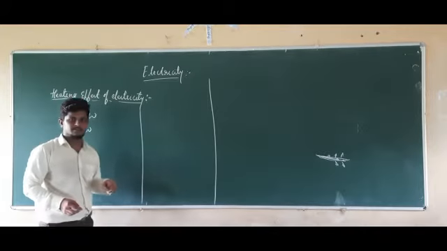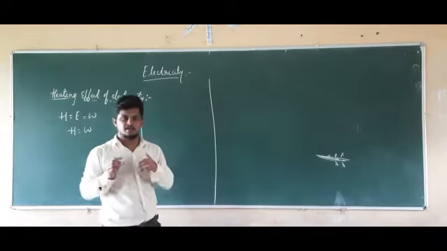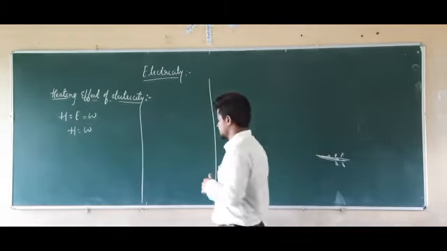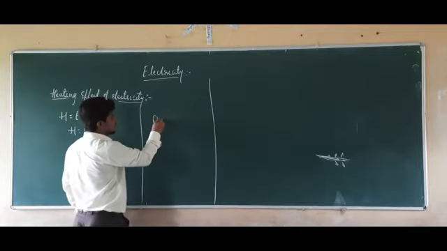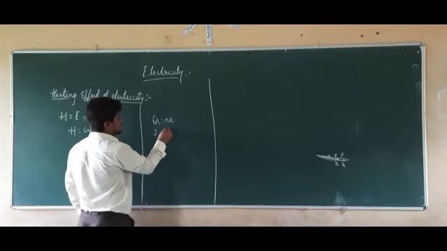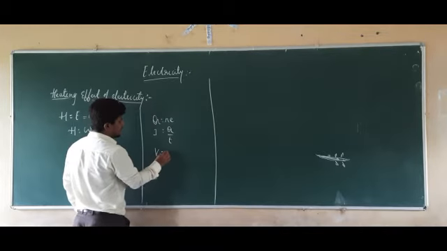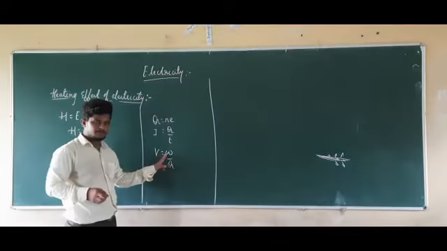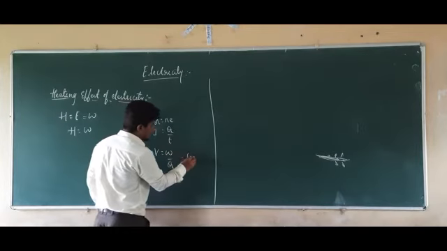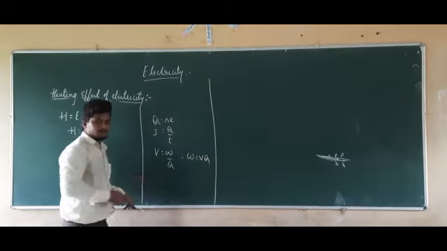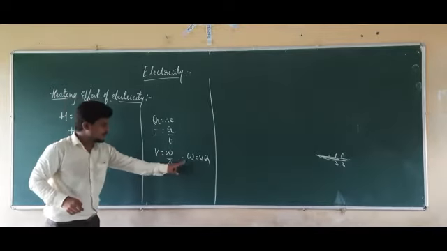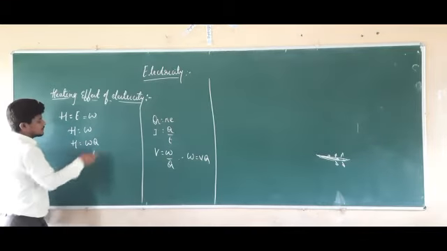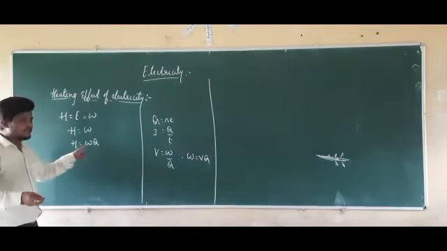Now go to the previous classes. That is nothing but charge, current, voltage, right? So we have some formulas there: Q equal to N into E, I equal to Q by T, and V equal to W by Q. So already we have the work here. How can you take the work? W equal to V into Q, right? When you substitute the W value in this equation, that will become H equal to V into Q.